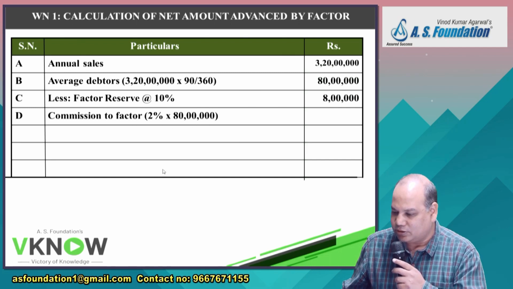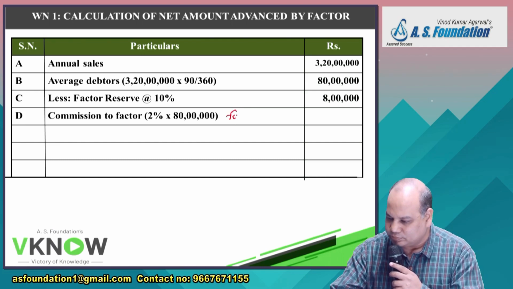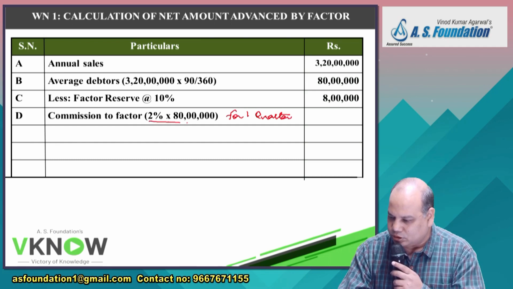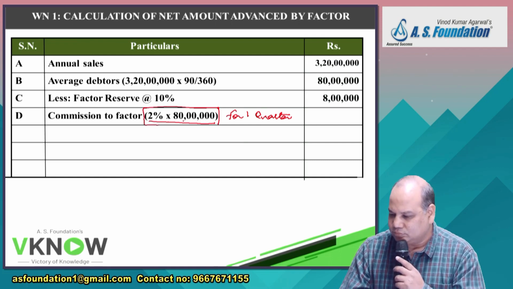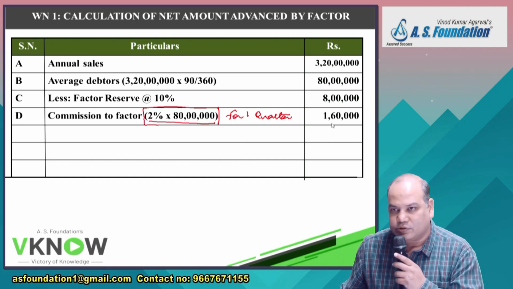Commission to the factor for 1 quarter. In a quarter, sales of 80 lakhs takes place. So factor will charge in 1 quarter 1,60,000.